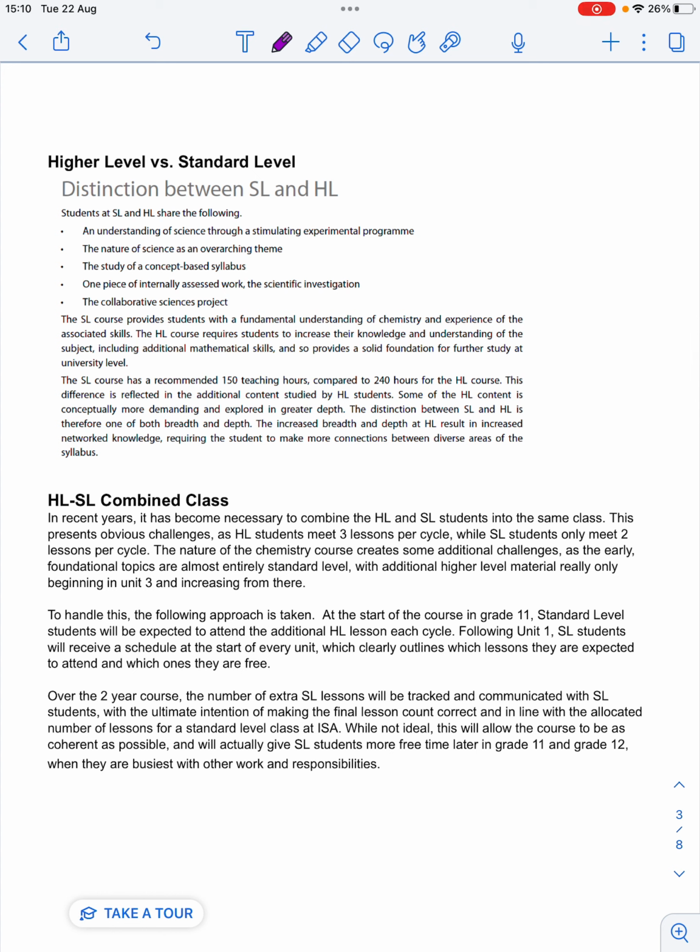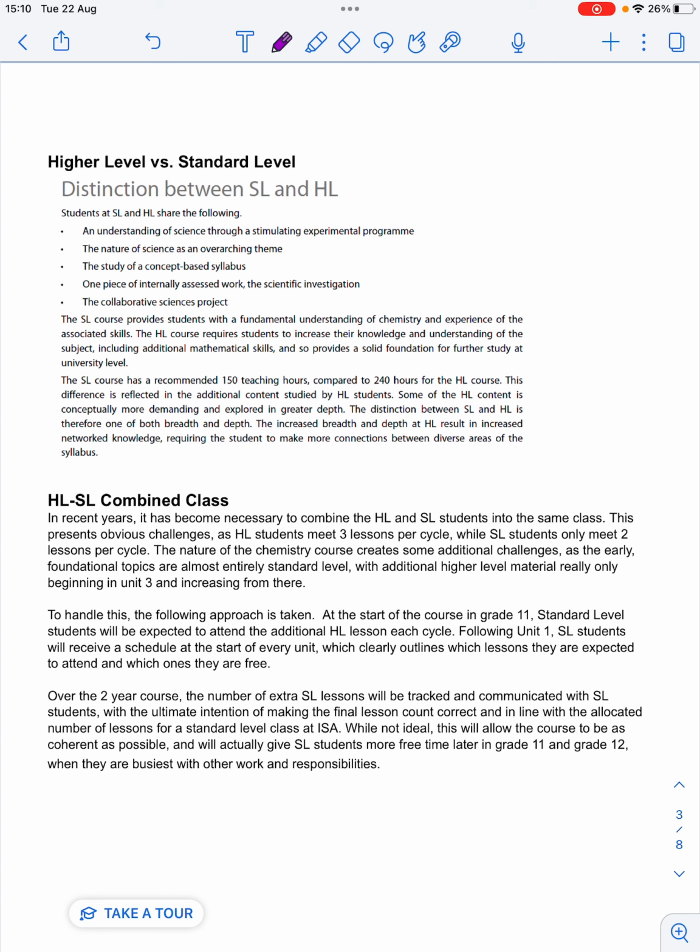So higher level versus standard level. Higher level goes into greater depth for the topics that we do cover, but it will also cover more topics, and it often gets more mathematical with the topics. So it is a more challenging course in both the scope of the course and also the depth of the course.